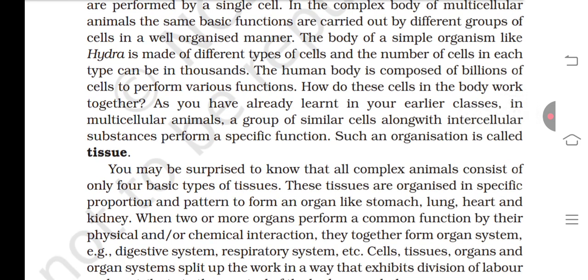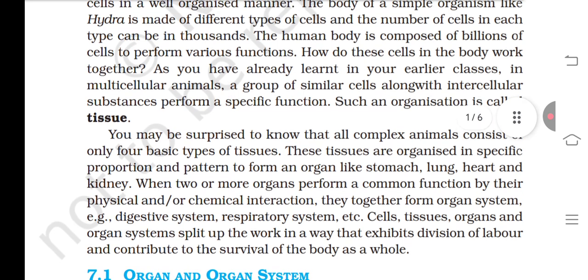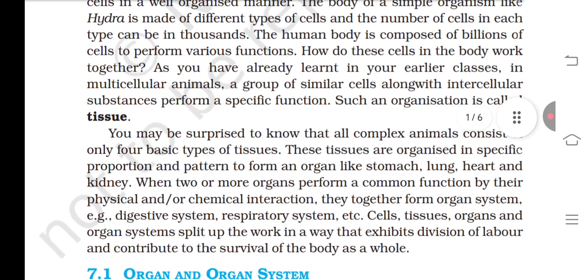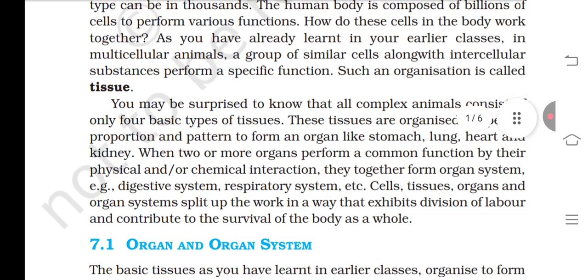The body of a simple organism like Hydra is made of different types of cells, and the number of cells in each type can be in the thousands. The human body is composed of billions of cells that perform various functions. How do these cells in the body work together?